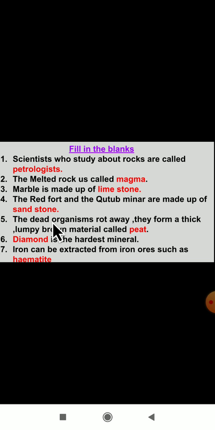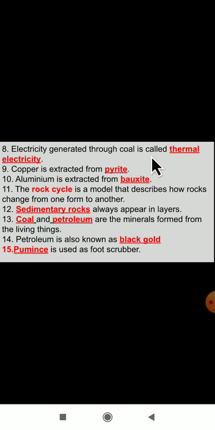When dead organisms rot away, they form a thick lumpy brown material called peat. Diamond is the hardest mineral. Iron can be extracted from iron ore, and the name of the iron ore is hematite. Electricity generated through coal is called thermal electricity. Copper is extracted from pyrite ores. Aluminium is extracted from bauxite.